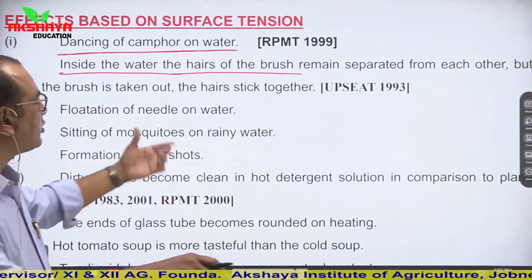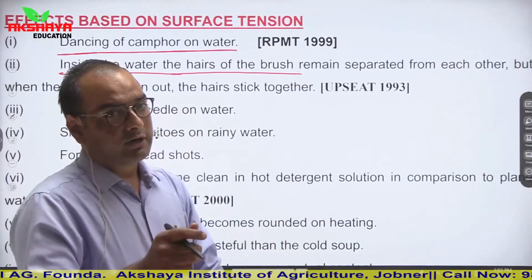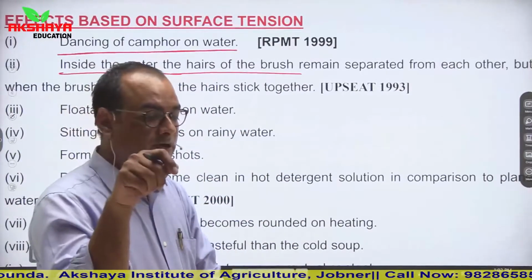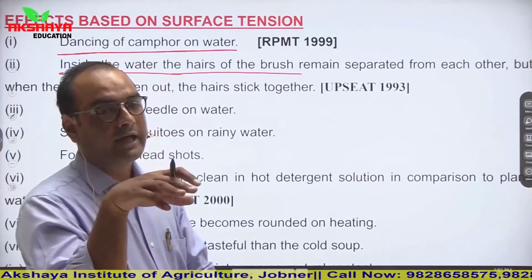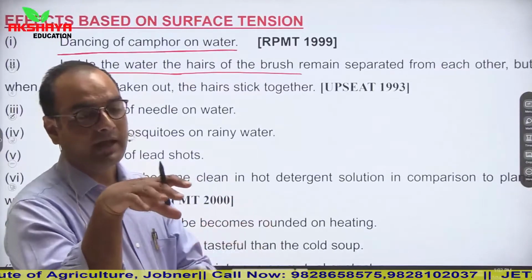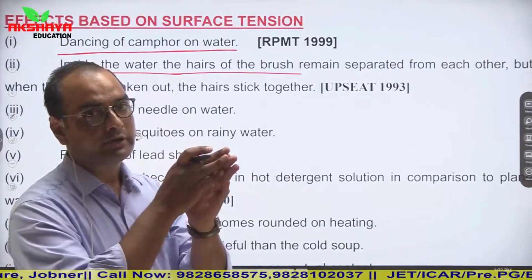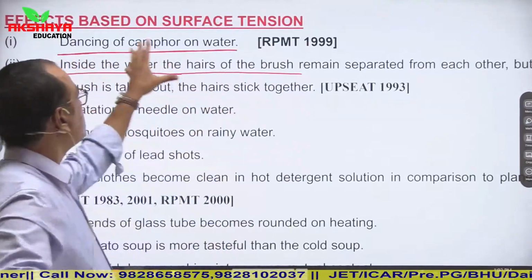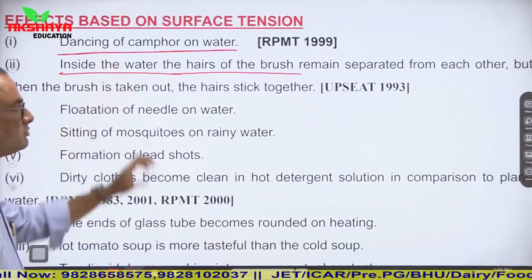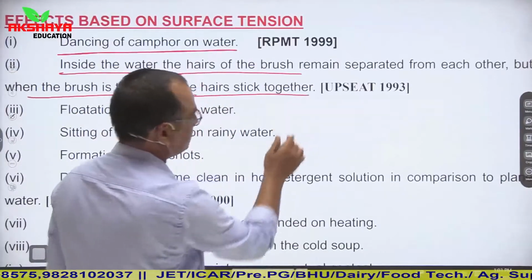Similarly, it is also common with your toothbrush. If you place your toothbrush into water, what happens? All the hairs of the toothbrush become separated from each other, and if you bring it out from the water, then they stick to each other. So this is due to surface tension. When the brush is taken out, the hairs stick together.